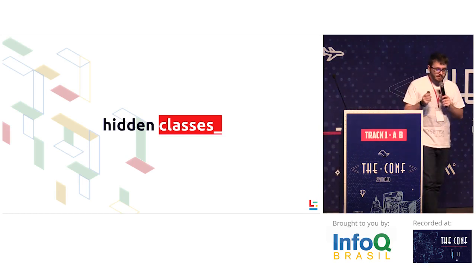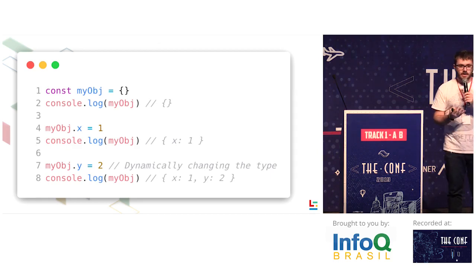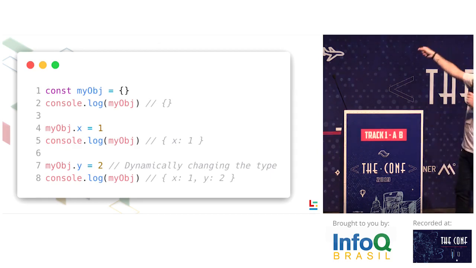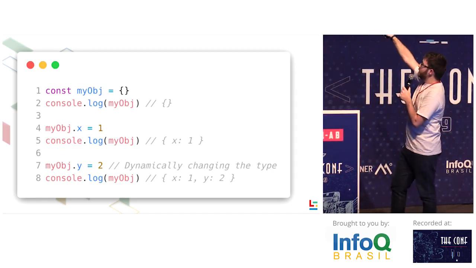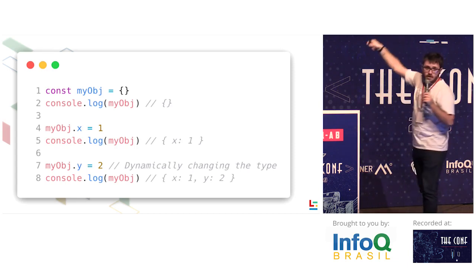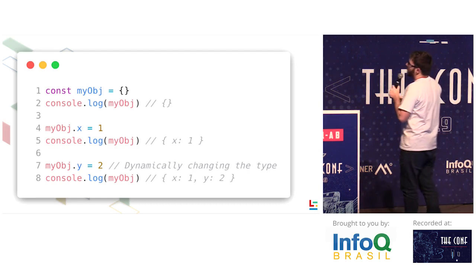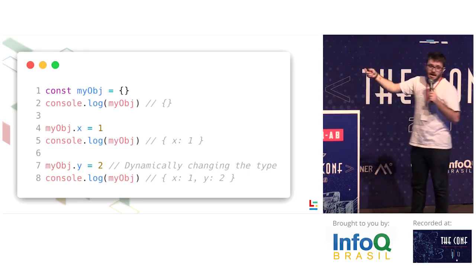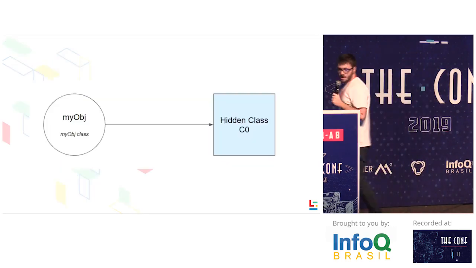So now, let's imagine you have this code. JavaScript being dynamic means that you can create properties on the fly. Basically we have a simple object. This is common, everyone has already done something like this once. So we have a simple, empty object. We create an X property in the object. Now the object has X, with the value of 1. Now we create the Y property, and the object has another property called Y. This is dynamically typed languages.